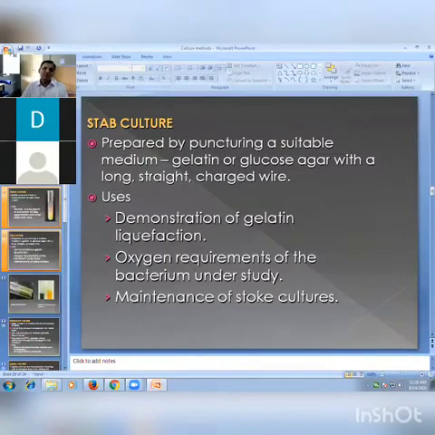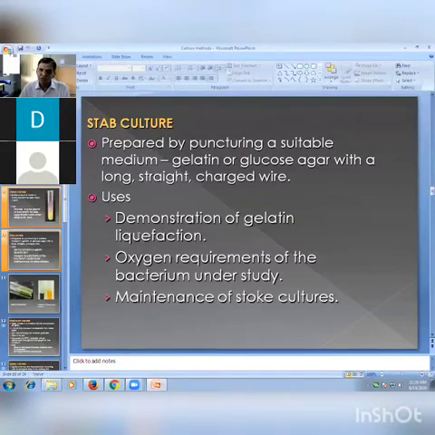Now stab culture, S-T-A-B. Stab culture is prepared by puncturing a suitable medium, gelatin or glucose agar, with a long straight charge wire. Instead of a loop, we are using a straight wire. You dip the straight wire into the suspension and puncture the butt of the media present in the tube.